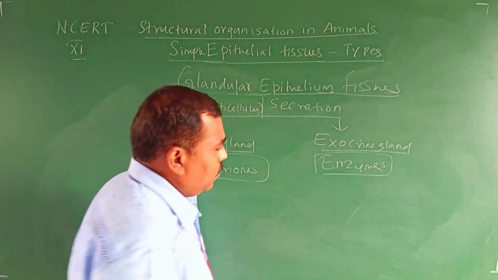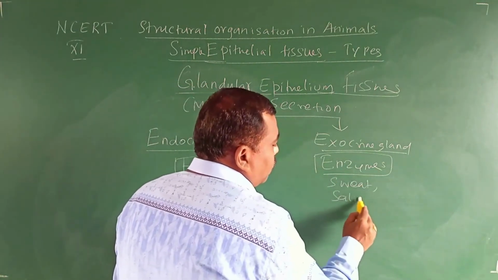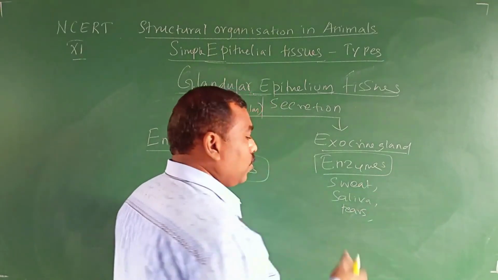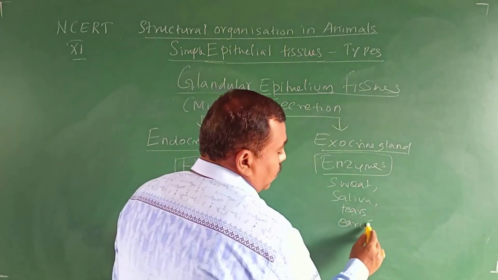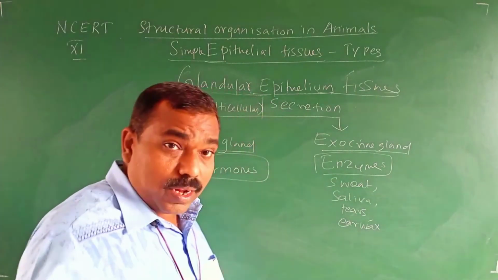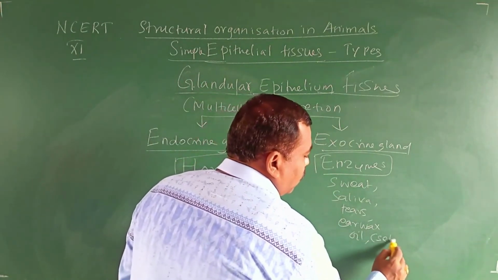But the remaining, in mild quantities, what are they? Sweat, saliva, tears, inside the ear, earwax. Our skin has sweat glands as well as oil glands, the sebaceous glands, producing oil or sebum.